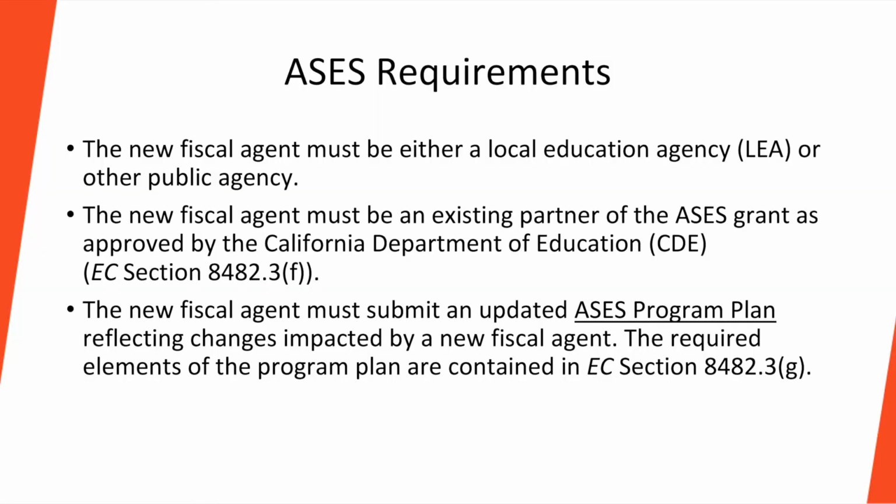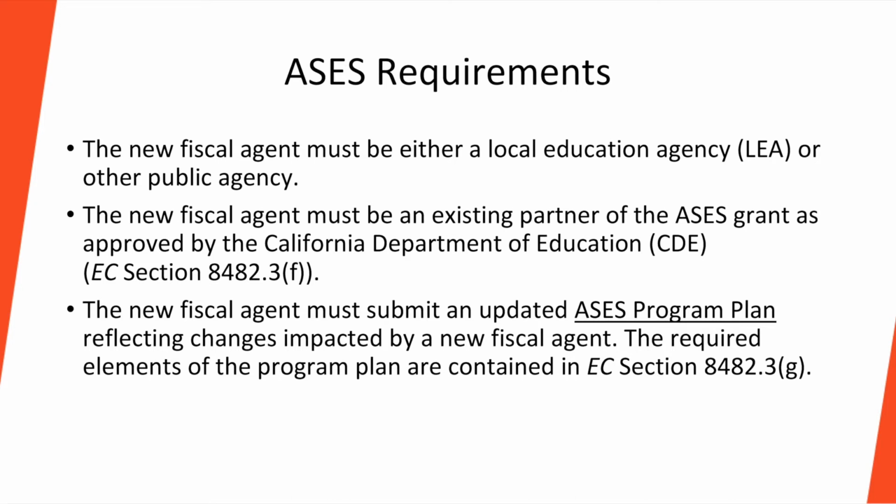While all 3 of our grants are eligible to apply for a fiscal agent change, the requirements are slightly different given that it is explicitly stated in Education Code for ASES. For our ASES programs, the requirements are as follows. The new fiscal agent must be an eligible entity. For ASES, this includes local education agencies and other public agencies such as city organizations.